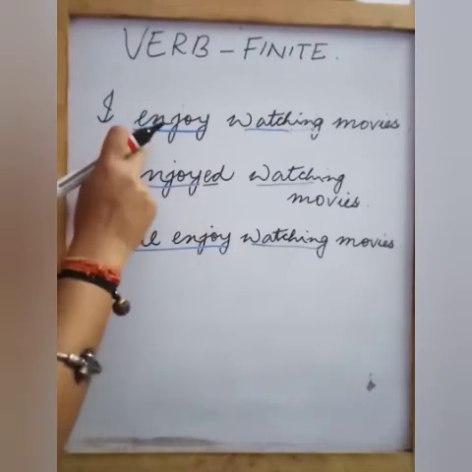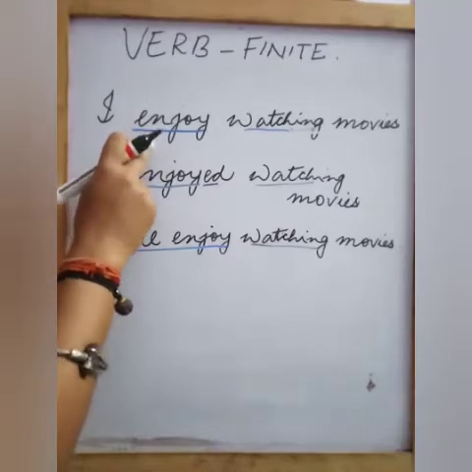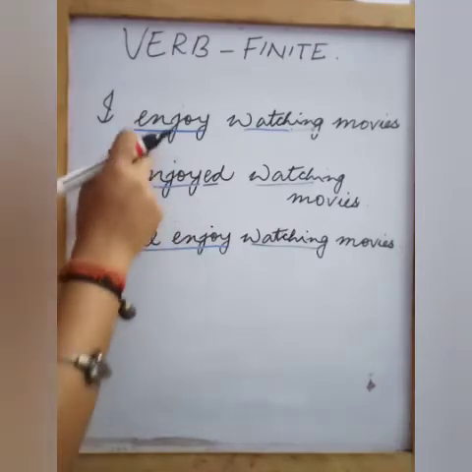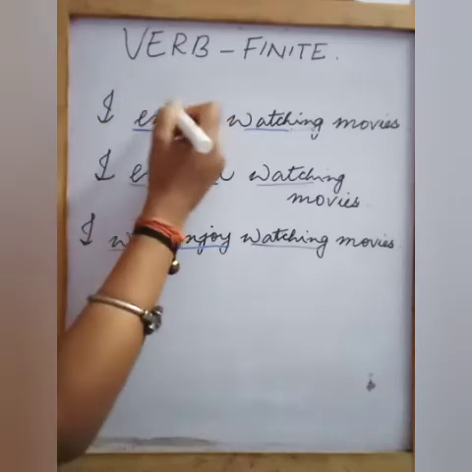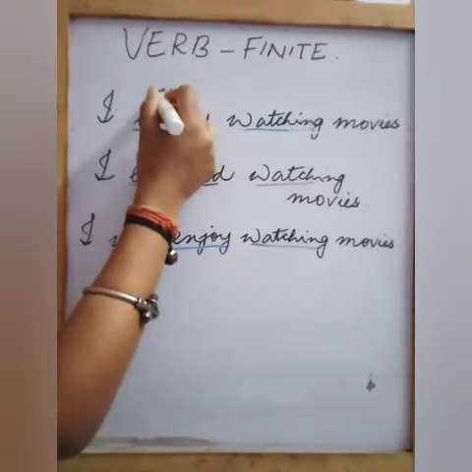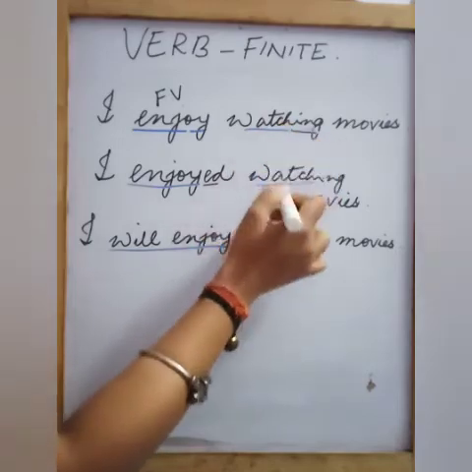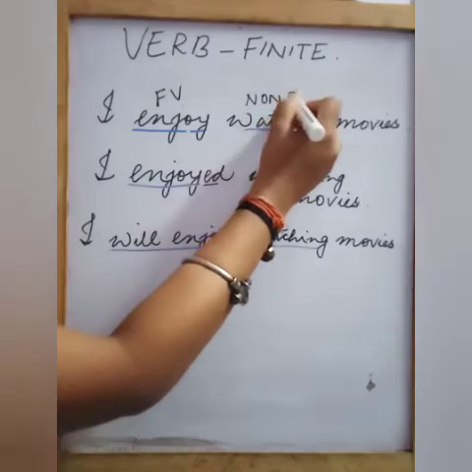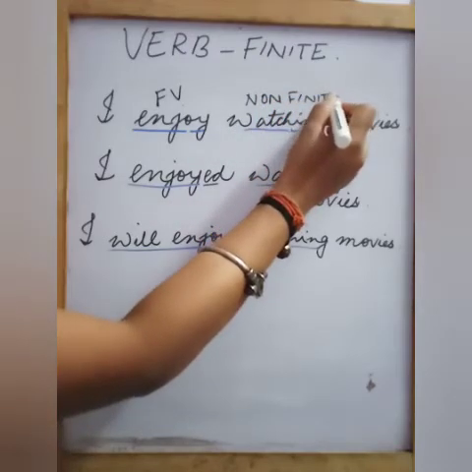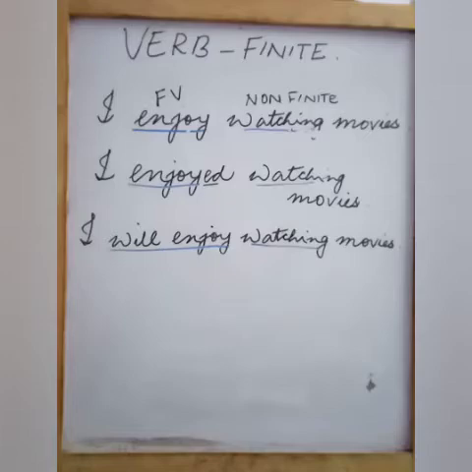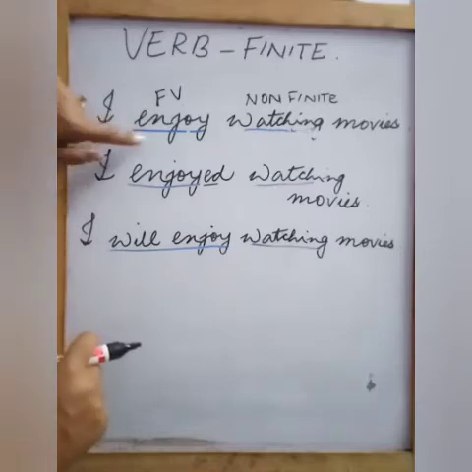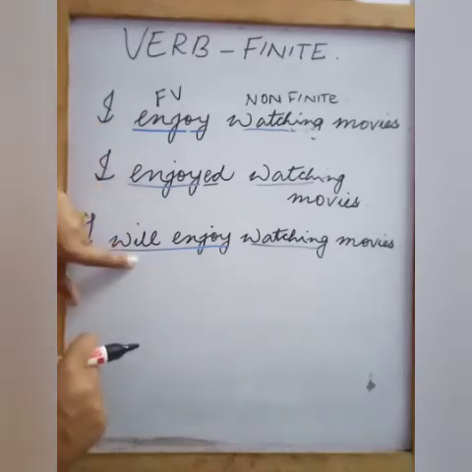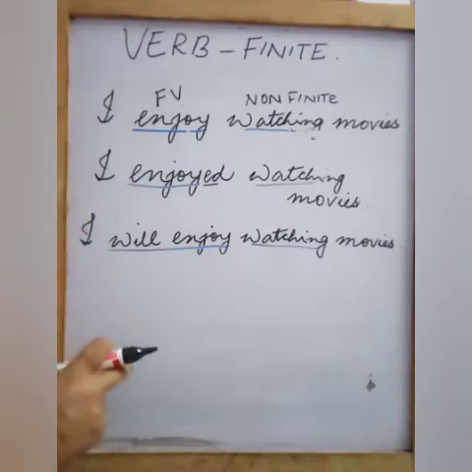The verb which changes its tense, it is changing the form. These are finite verbs. And where the verb is not changing form, it is the non-finite verb. This is one very simple example. In very simple words, verbs which change their form according to tense. Enjoy, enjoyed, will enjoy, isn't it? These are called finite verbs.